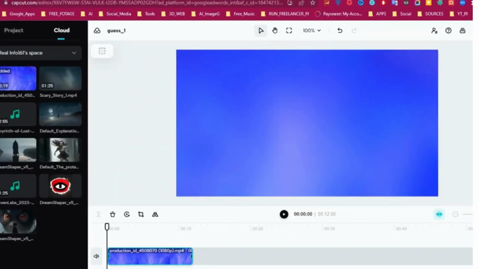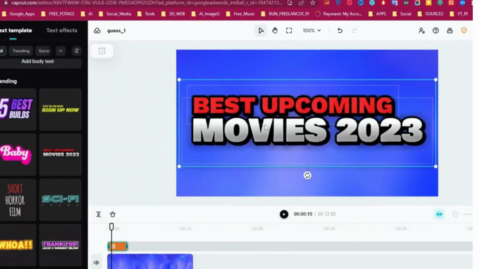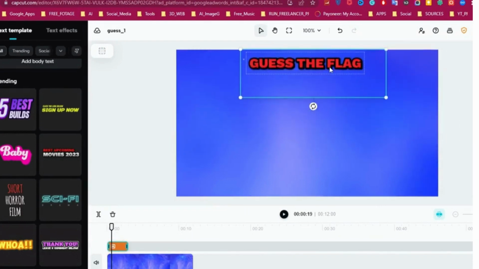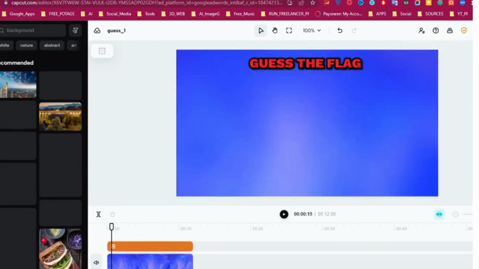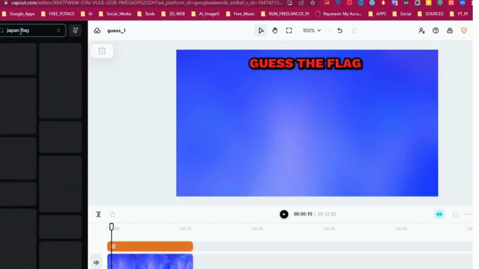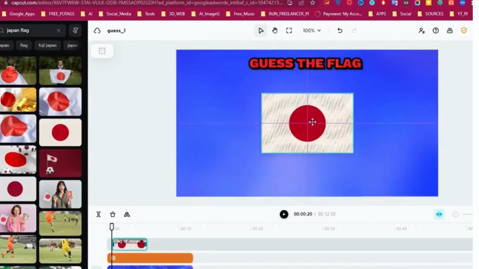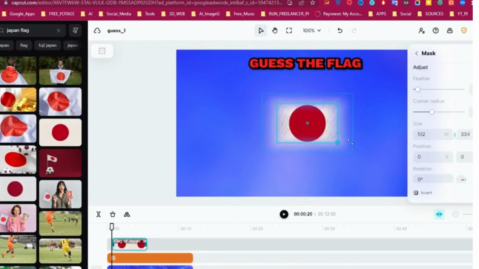Now, like other video, add a text, but in this tool I will use the text template. Now go image section for flag image, search a flag and drag it into scene. Create a mask for style.